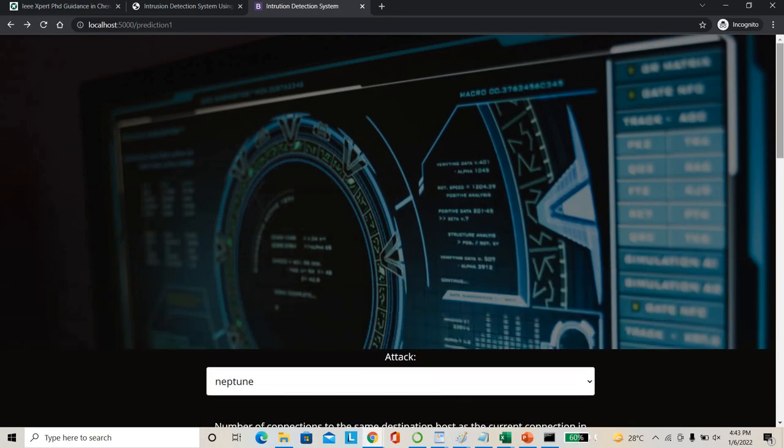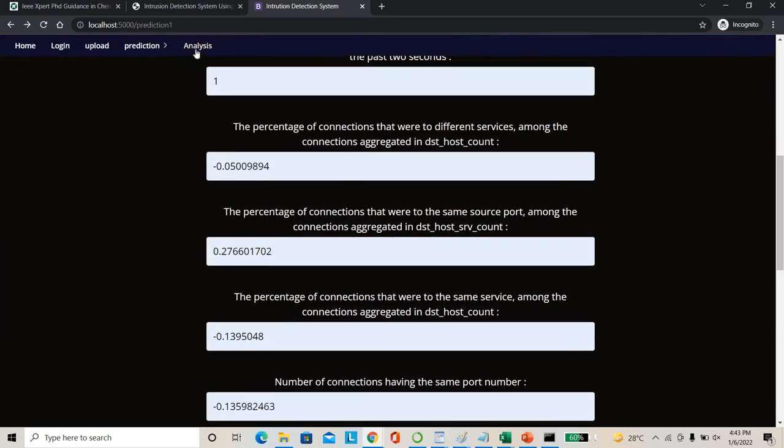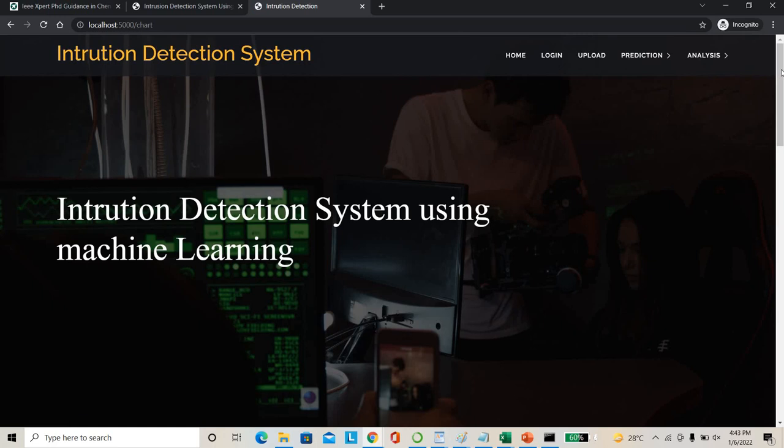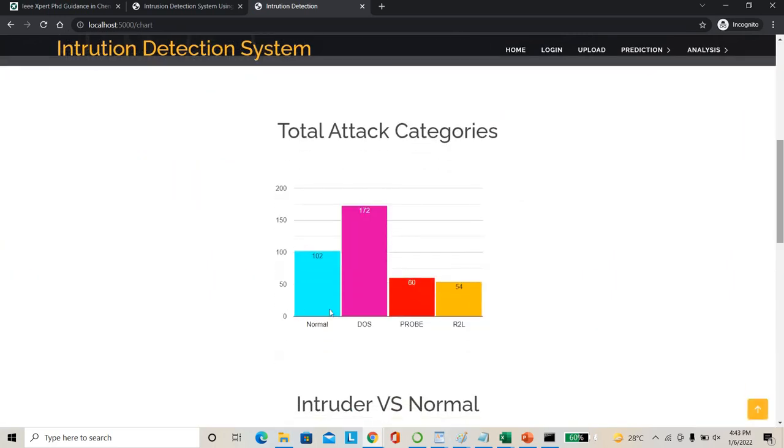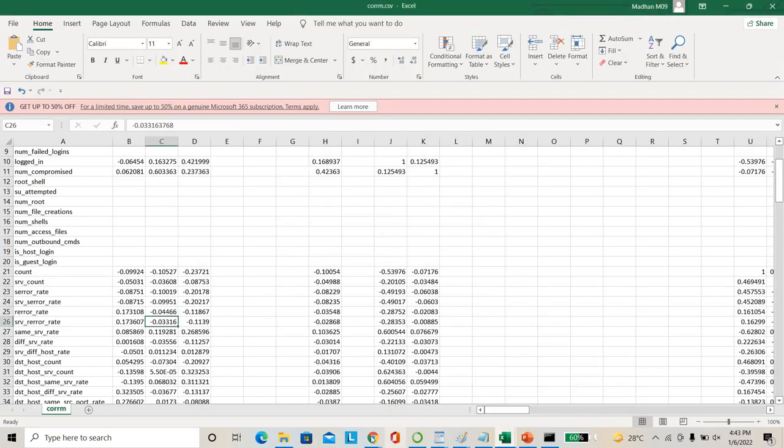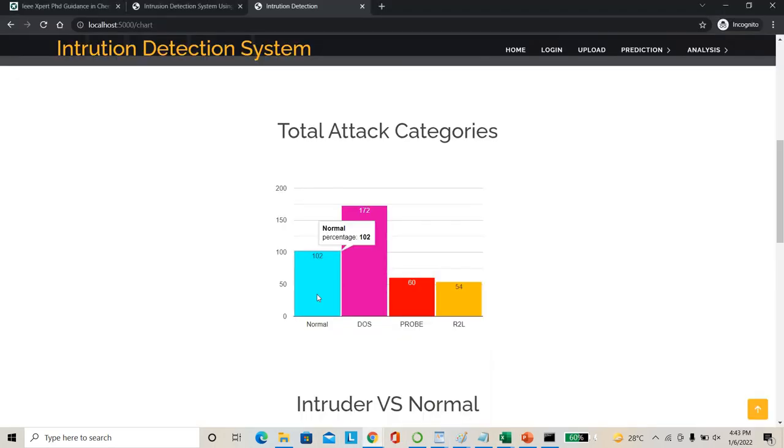Again, I'm going to check the accuracy and everything, so I'm going for the analysis. In the analysis, it shows that out of the data given, around 1 or 2 counts belong to normal, 172 belong to DOS, probe 60, and R2L 54.